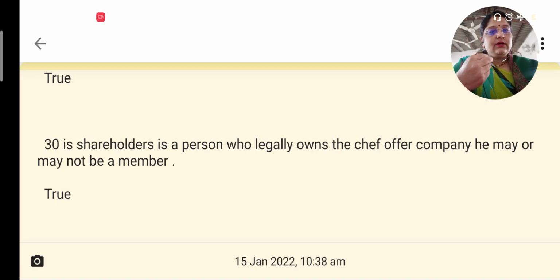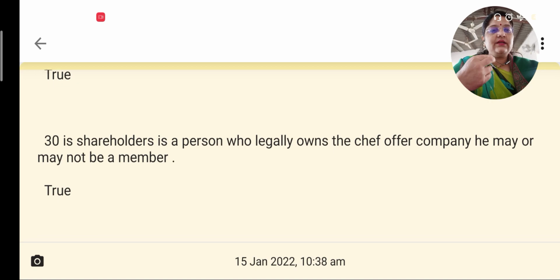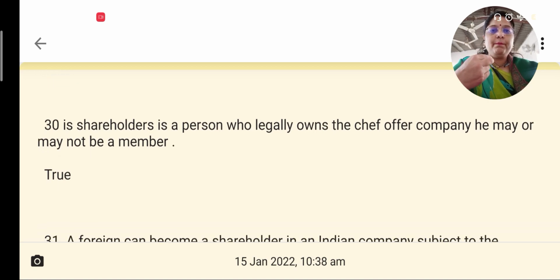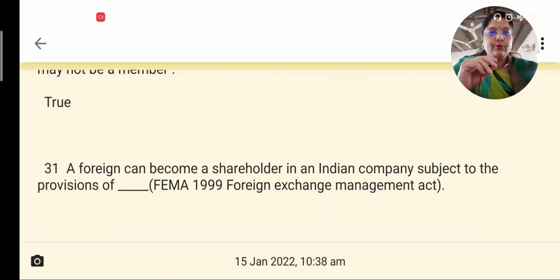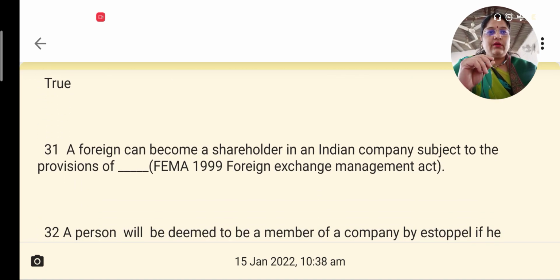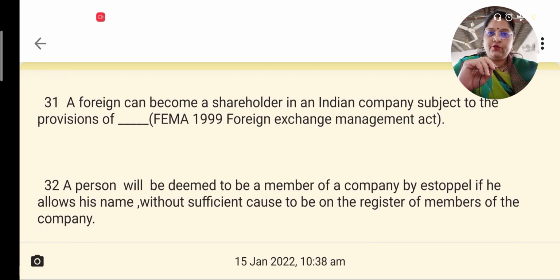So the next question is regarding this. There is again a typing error here. A shareholder is a person who legally owns the shares. It is not chef offer, it is the shares of the company. He may or may not be a member. This is true. A foreigner, it is not foreign, it is a foreigner, can become a shareholder in Indian companies subject to the provisions of FEMA. FEMA is the Foreign Exchange Management Act, which is true.